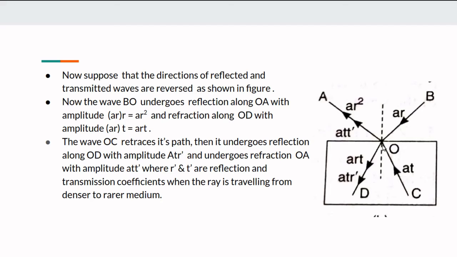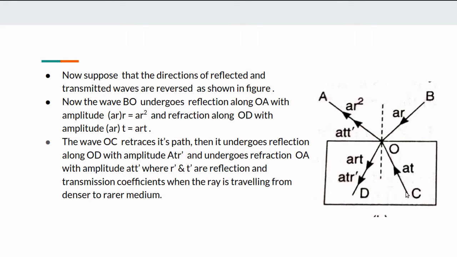Again, it undergoes reflection. The amplitude of the ray BO is aR. The reflection coefficient for this medium is R. Therefore, the part of the amplitude reflected in this direction is aR into R, that is equal to aR square, and a part of it is transmitted. aR is the amplitude of the ray and the transmission coefficient is T, therefore the amplitude of the transmitted ray is aR into T. That is about the first reflected ray.